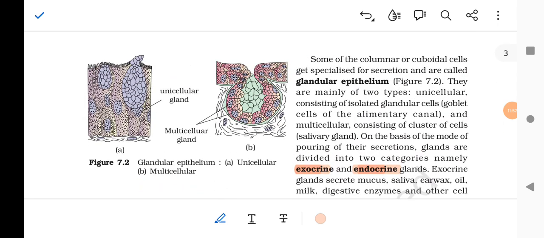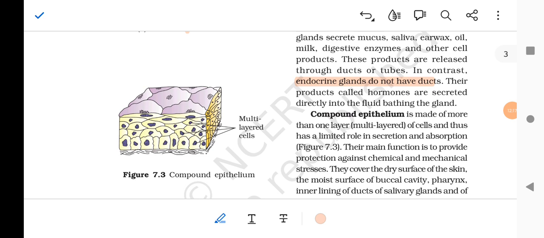This is figure 7.2, in which figure A represents the unicellular glandular epithelium, and this one is the multicellular. The unicellular ones are the goblet cells, and the multicellular are basically all others apart from being unicellular. This 7.3 is compound epithelium,